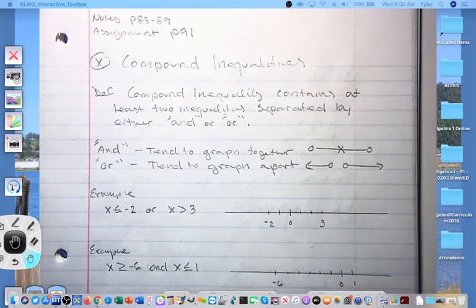If you find that your inequalities have gone in the same direction, one arrow to the right and the other arrow to the right, or one arrow to the left and the other arrow to the left, then you've definitely made a mistake and you're going to want to go back and check and see where that might have happened.